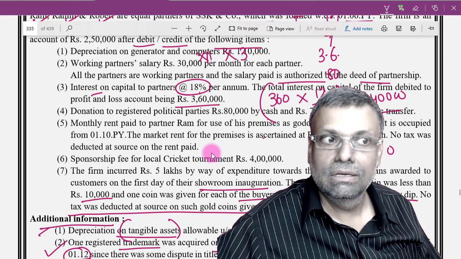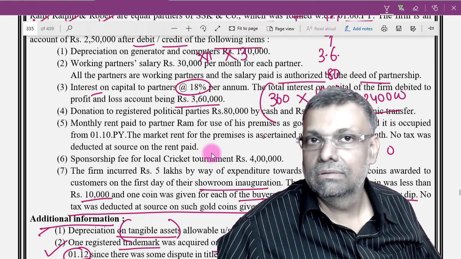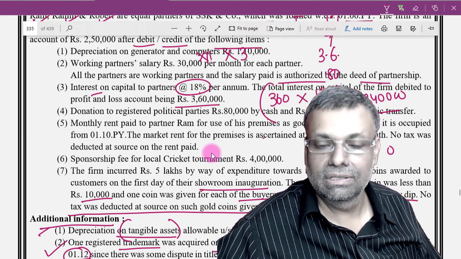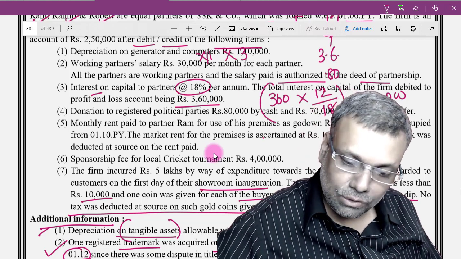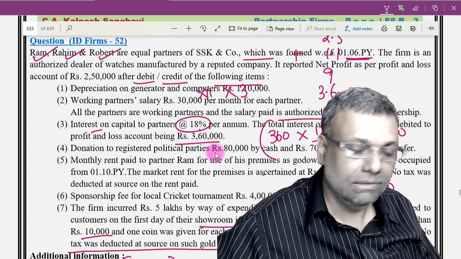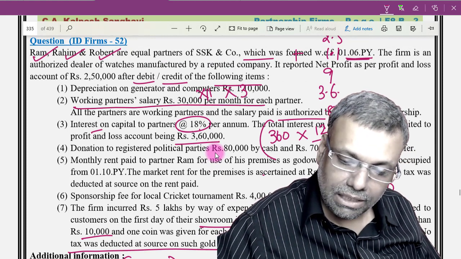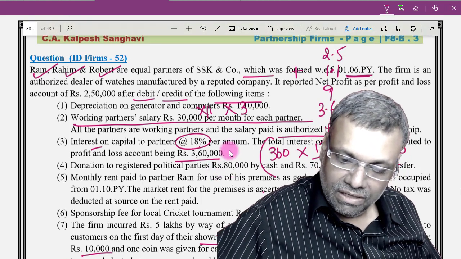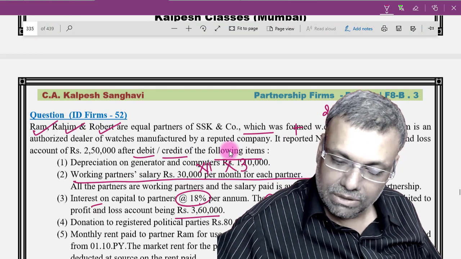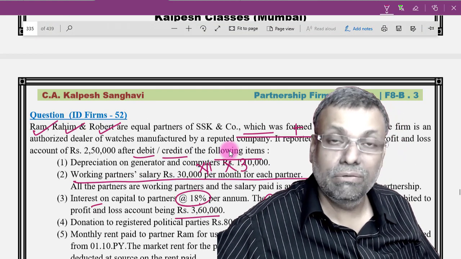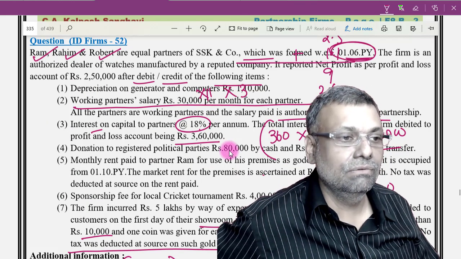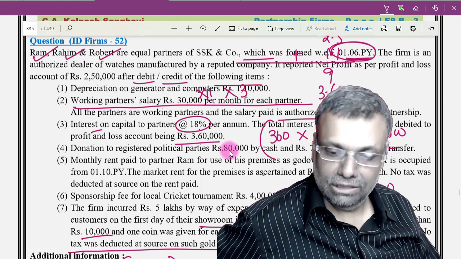After deducting, whatever is the book profit, first 3 lakhs 90% and above 60%, that will be my limit. And actual working partner is full 9 lakhs, and all of them are working partners only. So it is the entire 9 lakhs which I have already clarified. And don't forget that this was only for 10 months calculation because the firm was formed only on 1st of June. Okay, so that is going to sum up when it comes to your section 40B adjustment.